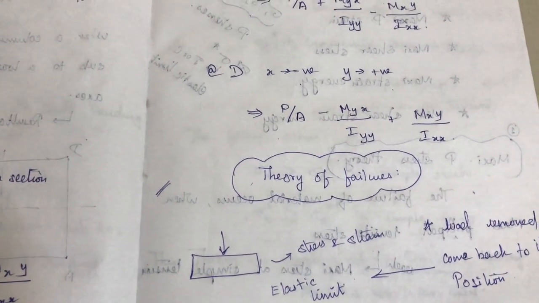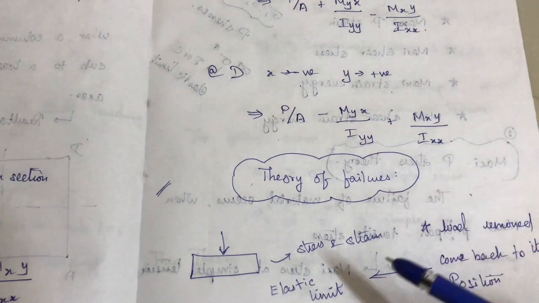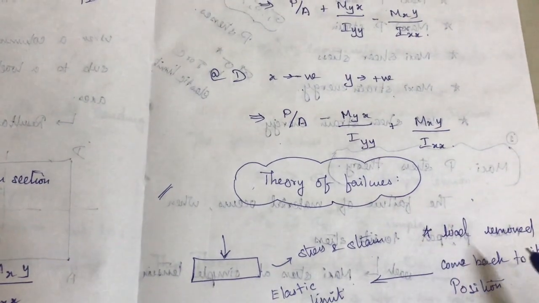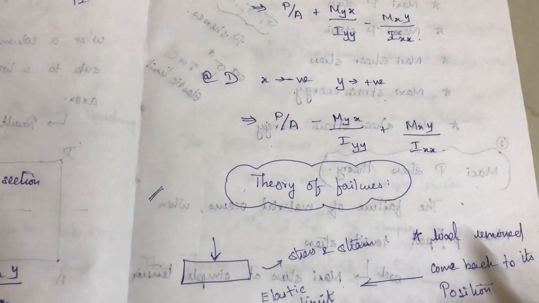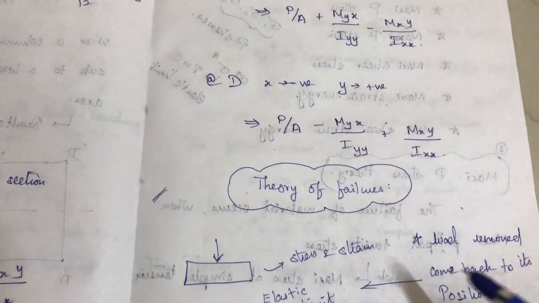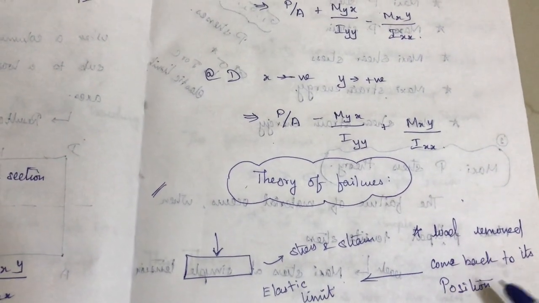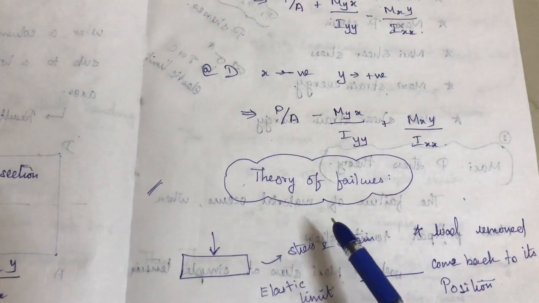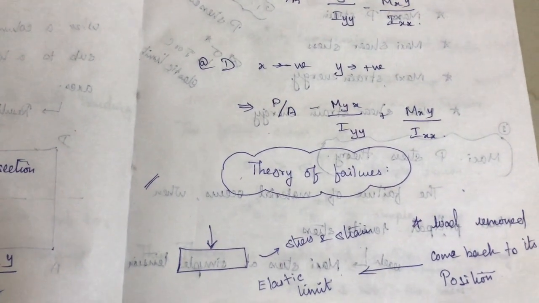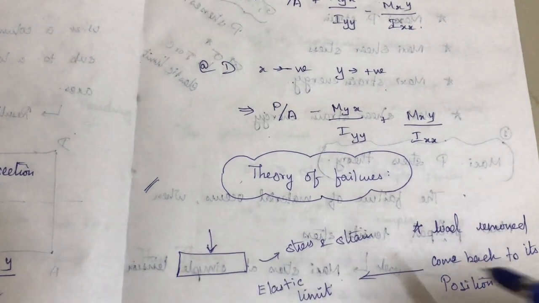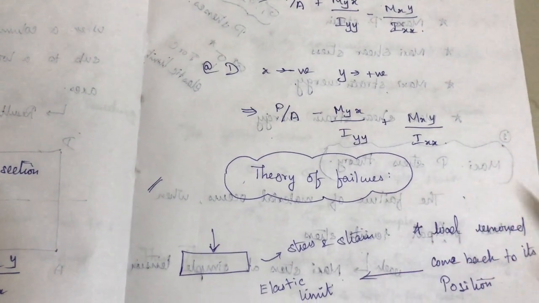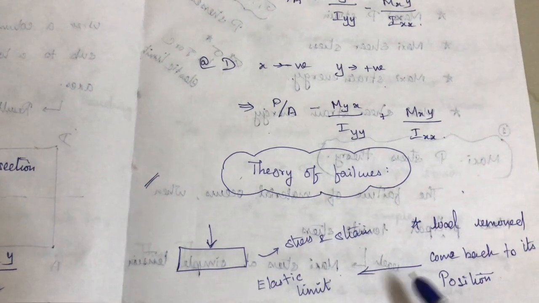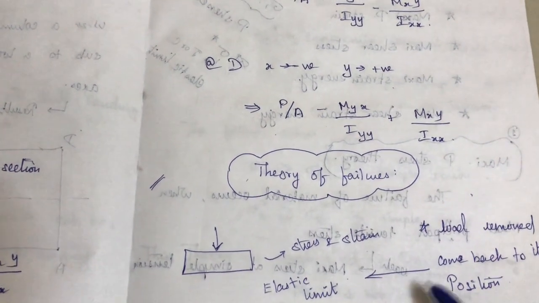This we have seen in our theory. And at the same time the load will be removed. If the load is removed, that body will come back to its position. It's a main thing. That is the meaning for the body being in a stable condition. Okay, so this is what they are saying. The load is removed means it will come back to its position, that is the original position.